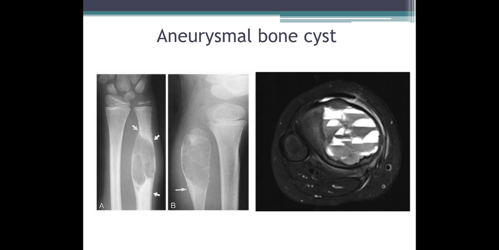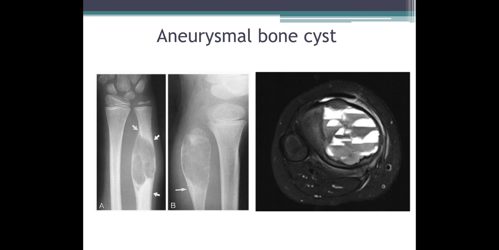Coming to first image, showing lytic expansile lesion involving the diaphysis of the ulna, and the arrowheads indicate sclerosis of the proximal and distal bones. Picture B showing lytic expansile lesion of the metaphysis of the fibular bone with multiple lobulations. Picture C shows large expansile lesion involving the tibial metaphysis with multiple fluid levels.